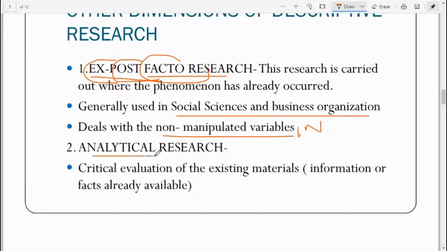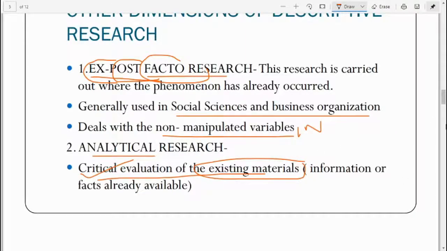Next we have analytical research. It is similar to ex post facto research or descriptive research, but in this, based on the collected data which is not manipulated at all, we critically evaluate the existing material. Whatever source of information we have, we just evaluate it with critical understanding.